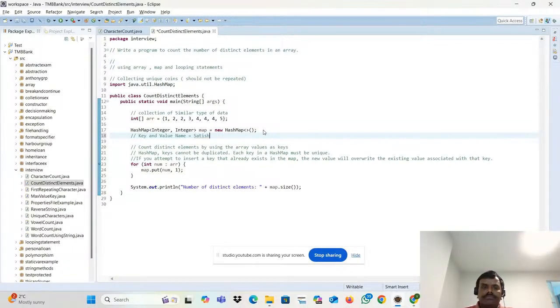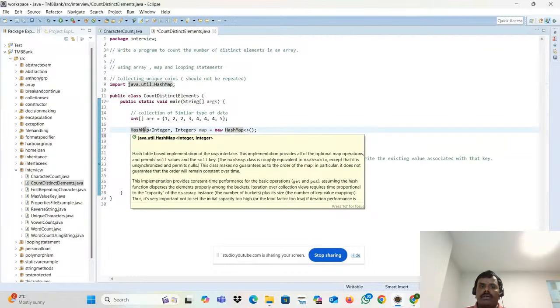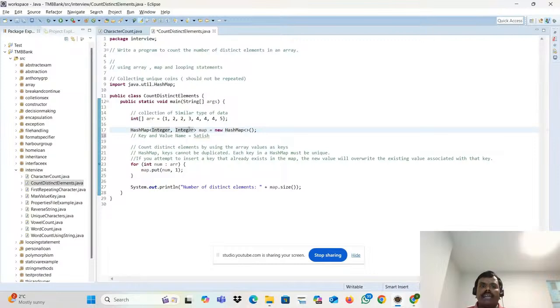It's a value. So key and value. It's a map. So what we are doing is, I just created this to find the unique elements. What I did is I just created some kind of map. What is a map? Hash map. Okay. So integer, comma integer.